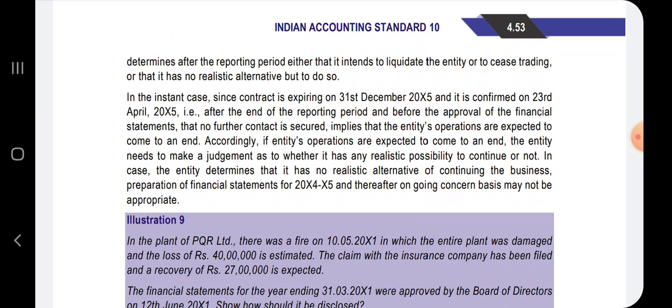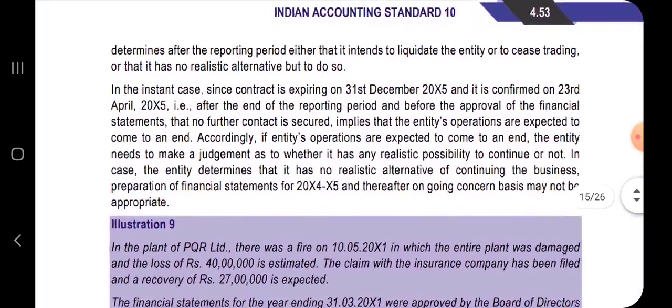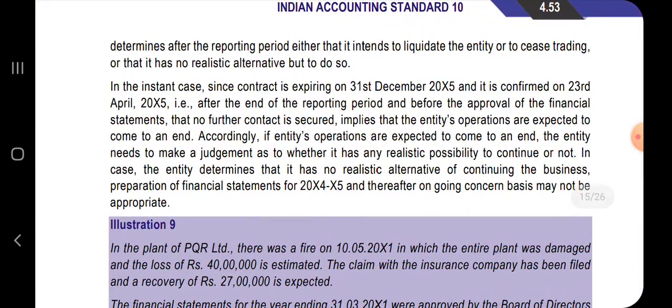Accordingly, if the entity's operations are expected to come to an end, the entity needs to assess whether it has any realistic possibility to continue or not. In case the entity determines that it has no realistic alternative of continuing the business, preparation of financial statements on a going concern basis may not be appropriate.